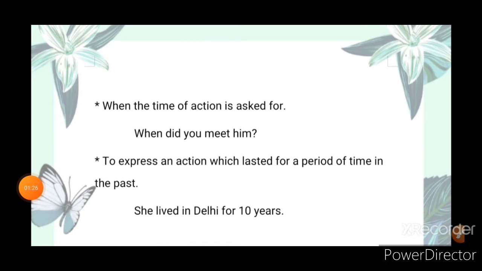Next is when the time of action is asked for. When did you meet him? Next one, the last one is to express an action which lasted for a period of time in the past. We use simple past tense like she lived in Delhi for 10 years. Now moving to our work.